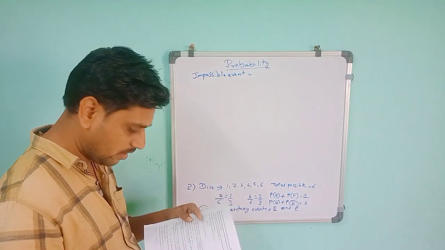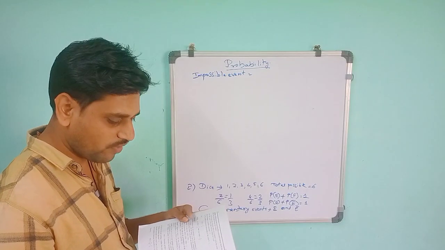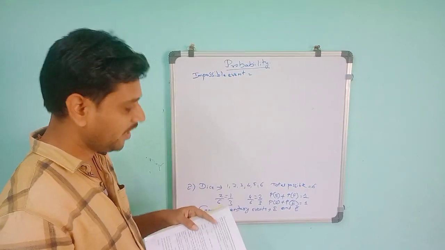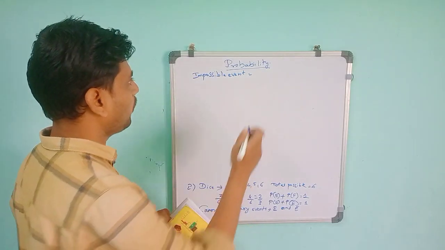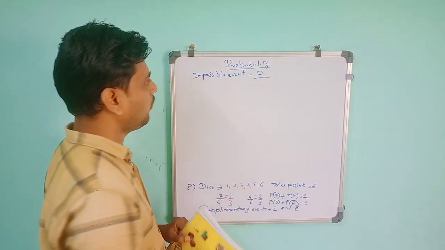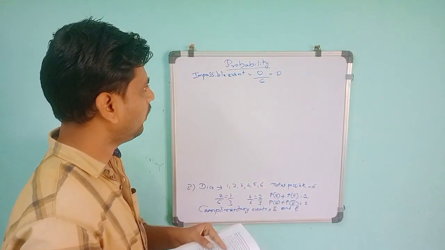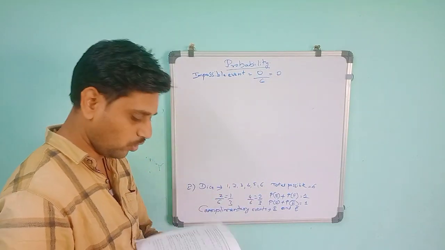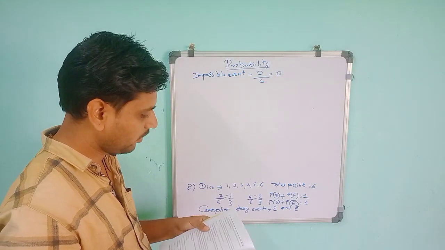But if I ask, what is the probability of getting a number 8 in a single throw of a dice? 8 is not on the dice, so the number of favorable outcomes is 0 and the total number of possible outcomes is 6. So 0 by 6 is 0. The impossibility is nothing but the number of favorable outcomes being 0. That is an impossible event.